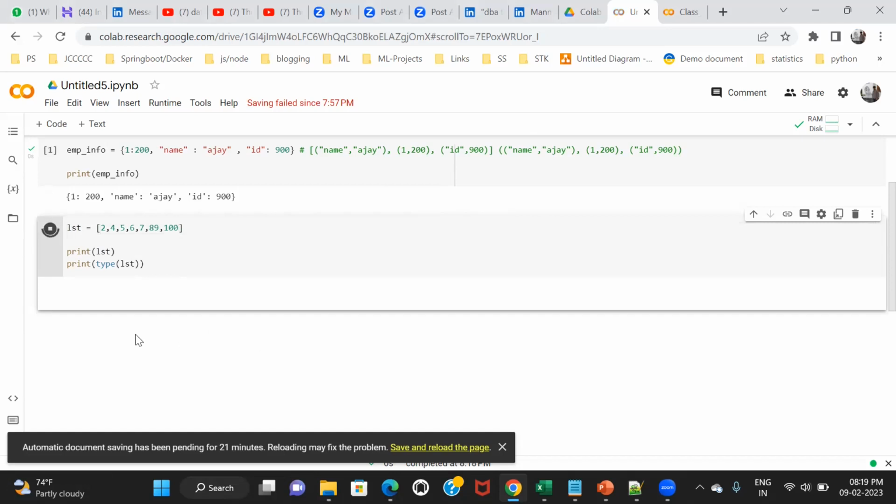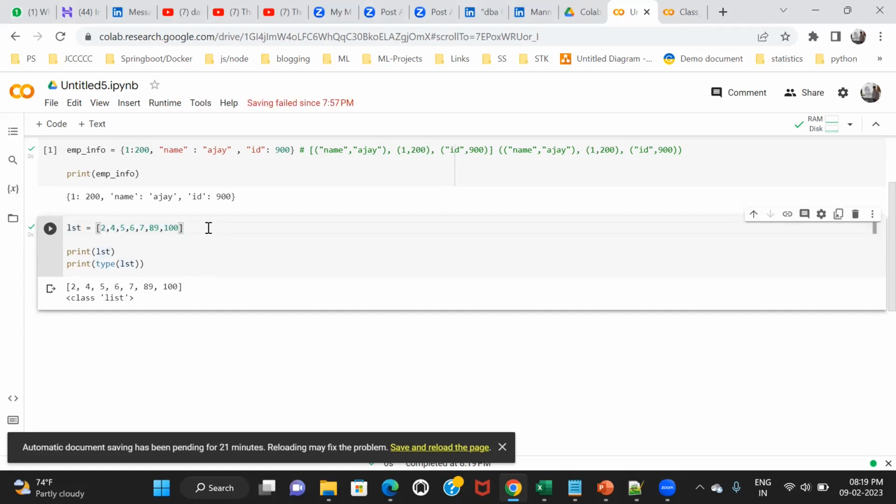If you run this, it will print all the data. You can see it is printing all the data. So this becomes a container. It's a kind of bucket, and in this bucket I'm storing more than one data set. How many? 1, 2, 3, 4, 5, 6, 7. So right now I'm storing 7 data sets in the same container, in the same bucket, which is called lst. So this becomes a list.